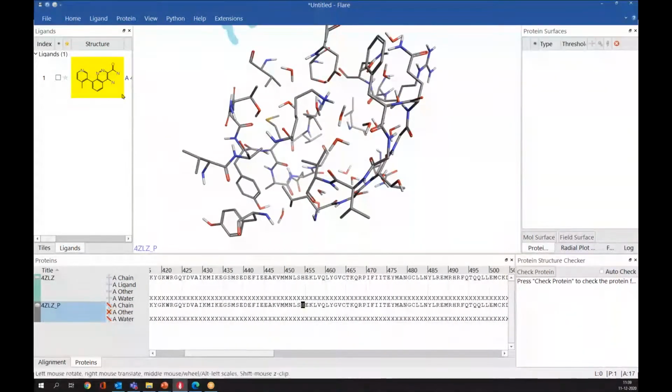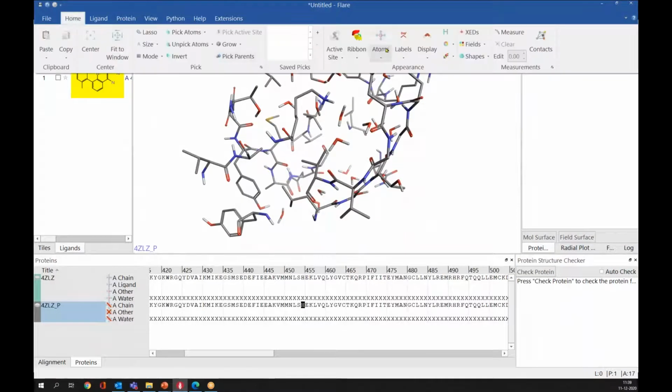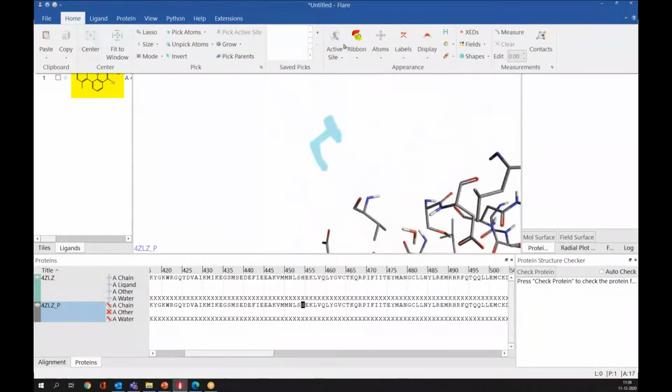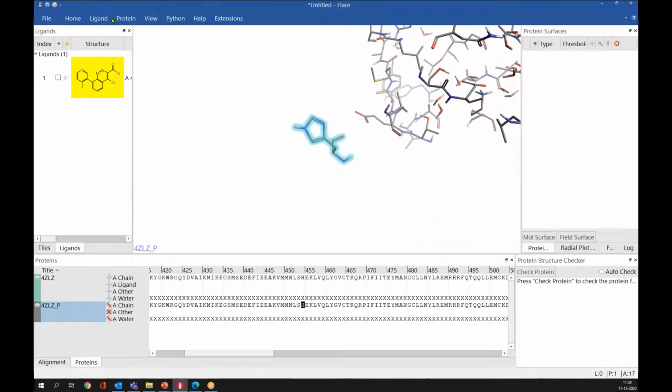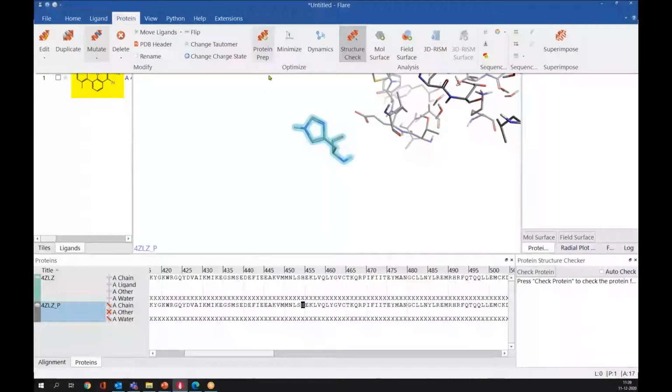And this option, if I select any, okay, so this histidine, for example, center it and show it. During the protein preparation, if you are not satisfied with the side chain orientation of the residues, you can flip the side chain using these buttons here. And if you think the other nitrogen is protonated, you can change into different tautomers using these buttons here. You can change the charge state of the residue. So these are the different options which you can try for your structure.